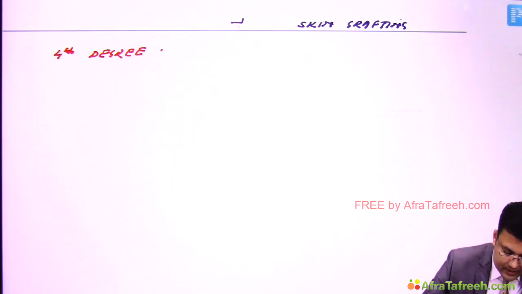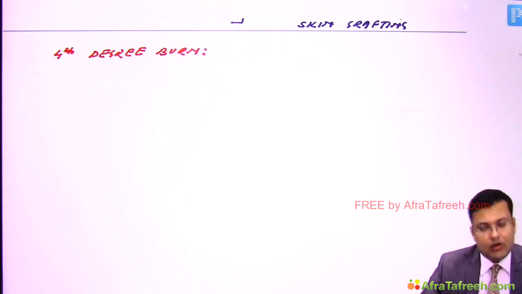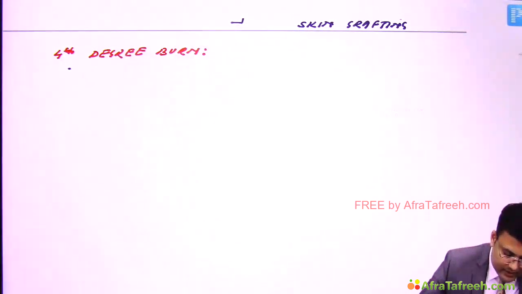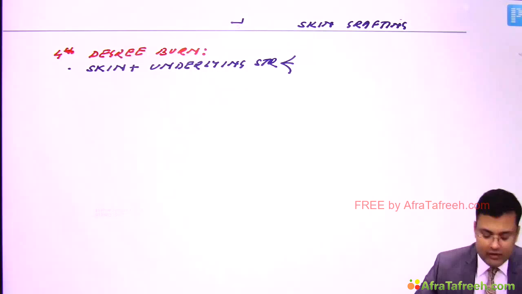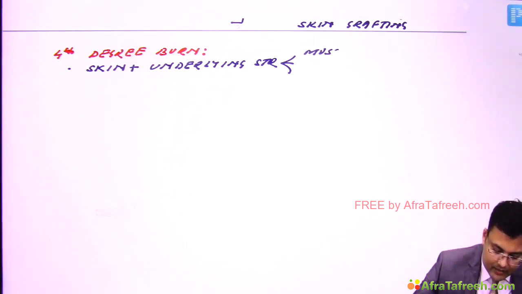So what happens in this fourth degree burn? Apart from skin, underlying structures are also involved. So here there is involvement of skin plus underlying structures. Clear? So what are those structures which are involved? Muscle, bone or brain. Clear?